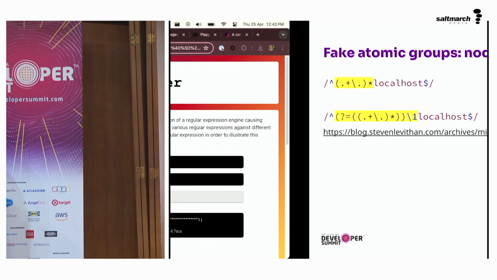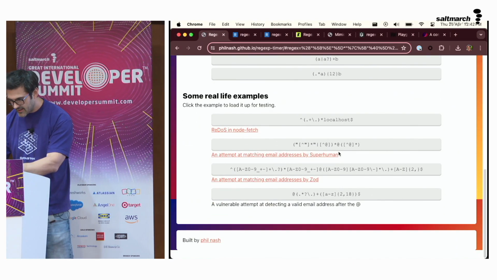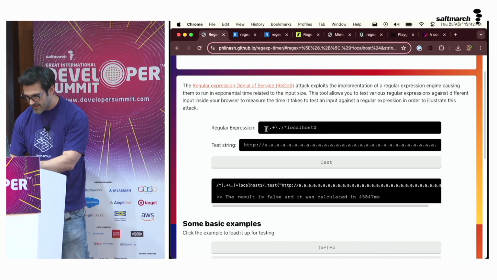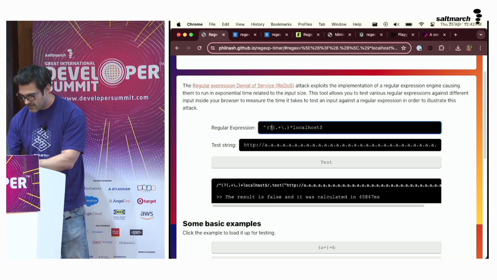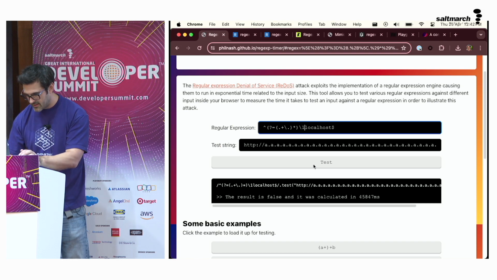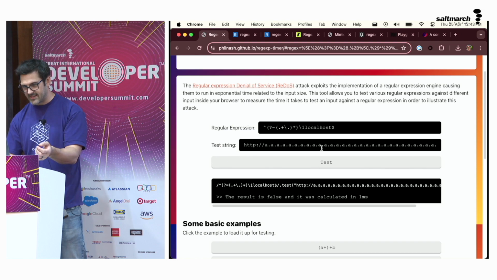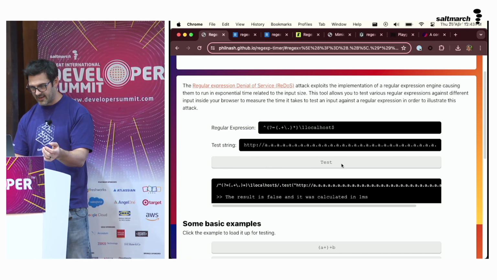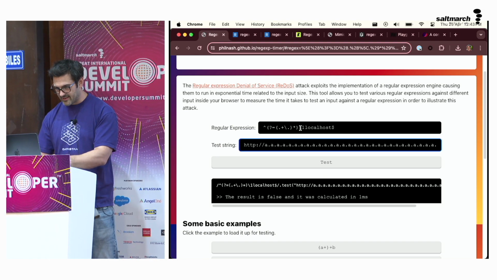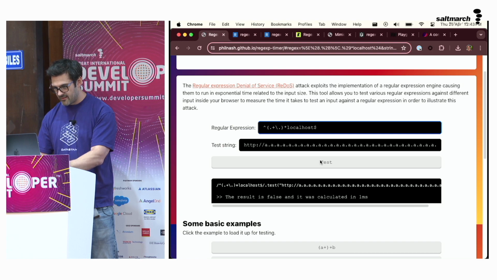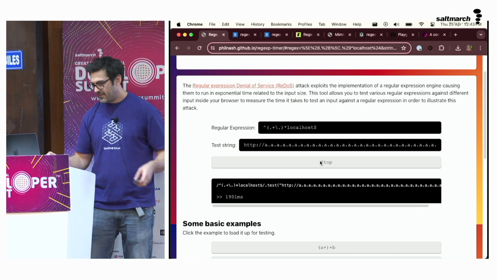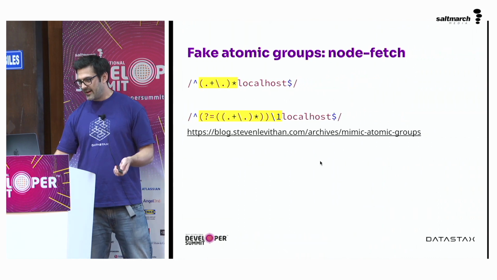I'm going to see if I can do that on the timer here as well. It's on my localhost version. And so we're going to add the lookahead, end the group, and test that. And yeah, now it finishes the test, false, in a millisecond. And that was previously taking a few seconds to deal with.